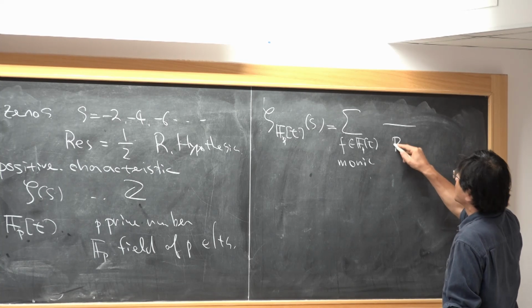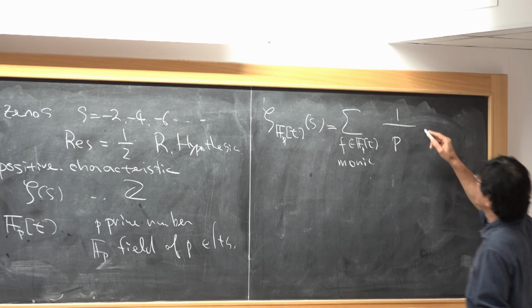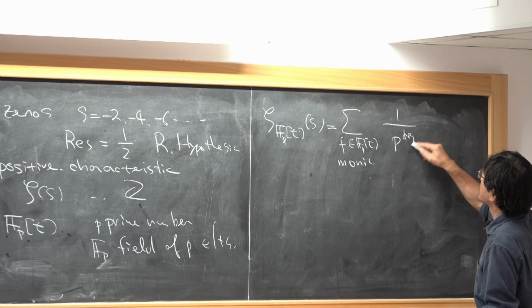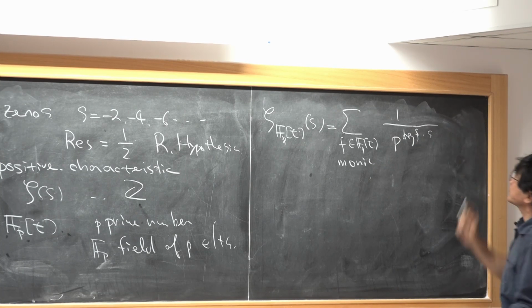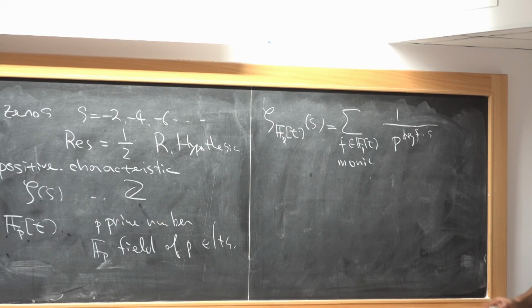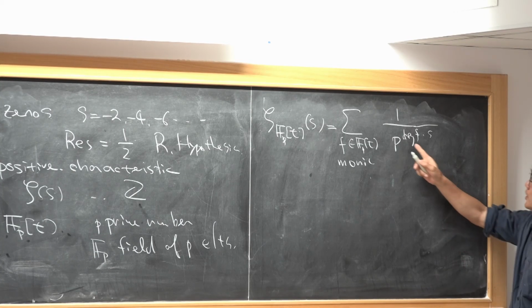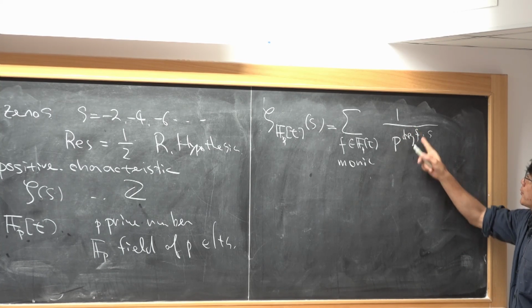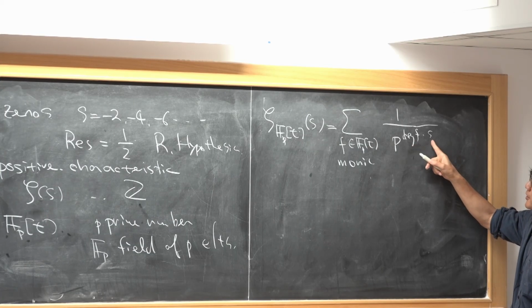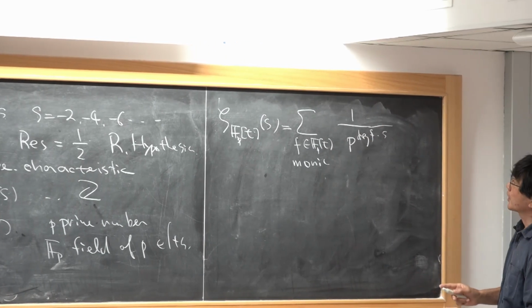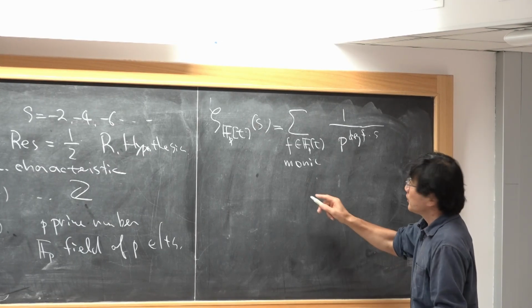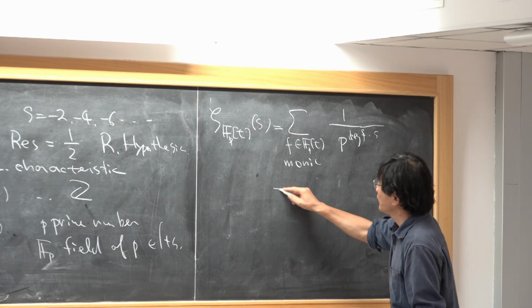Similarly, we consider a Dirichlet series like this: the polynomial f of degree n, and we put the degree times s as an exponent. And we also have an Euler product.